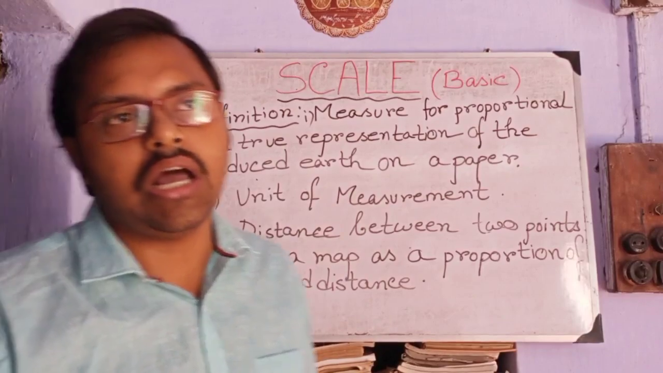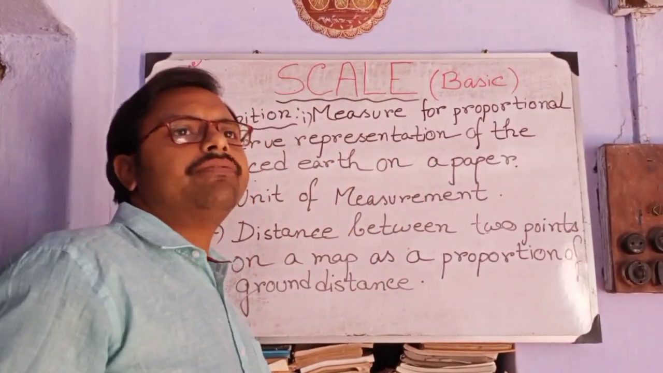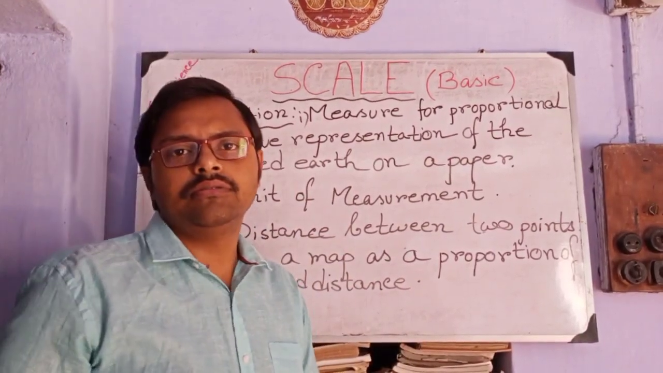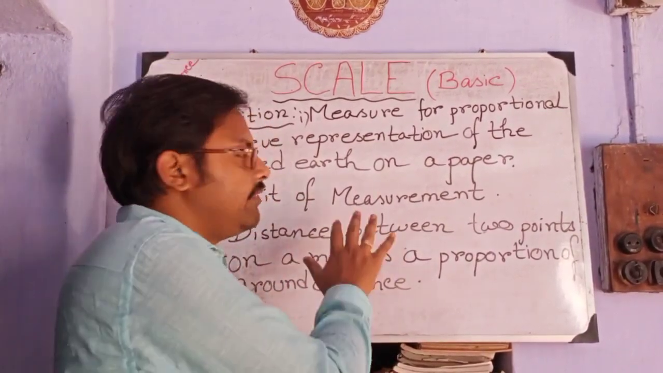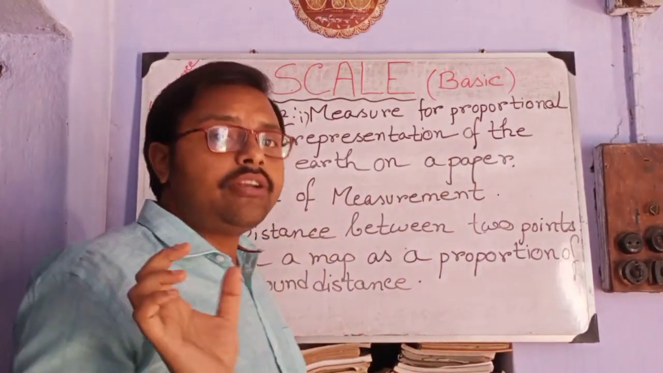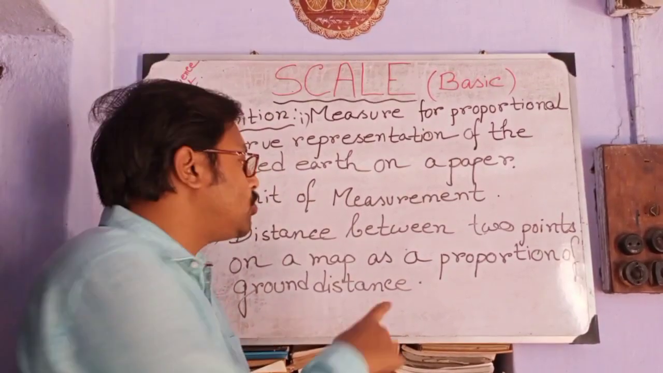Second one, it is a unit of measurement. Scale is not any instrument. Scale is not any kind of material. Scale is a unit of measurement. Just mind it, we will discuss in broad later. Third one, distance between 2 points.